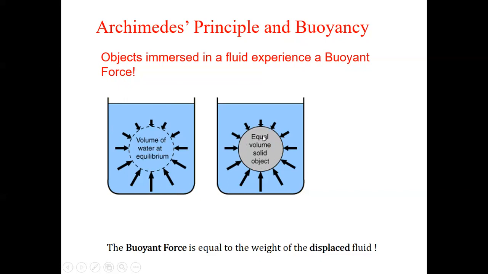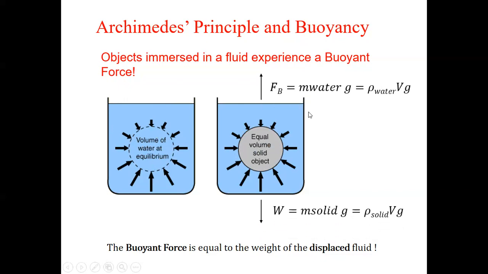So the same volume of water as the volume of this object will be displaced. This body will occupy space inside the water, inside the beaker. So that much space will be taken up; there will be no water there, only solid. In this much volume there will be no water. Correct? So the volume of water displaced will be equal to the volume of the solid object. Right? Now do the force balance.